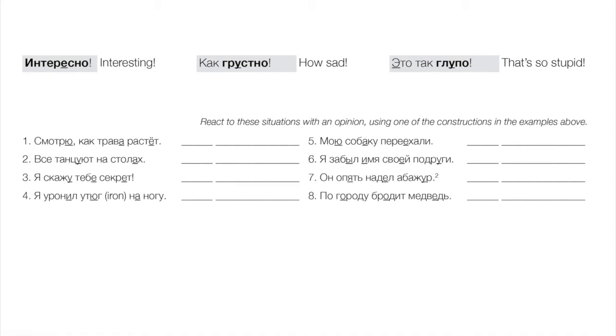3. Я скажу тебе секрет. I'll tell you a secret. Как интересно, right? How interesting. 4. Я уронил утюг на ногу. Okay, I'm thinking that's pretty painful. Как больно. Right? How painful. 5. Мою собаку переехали.